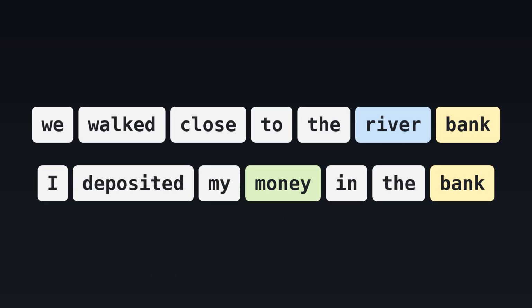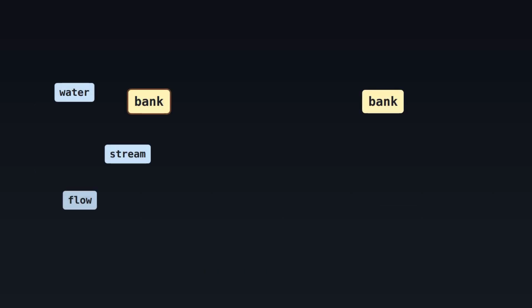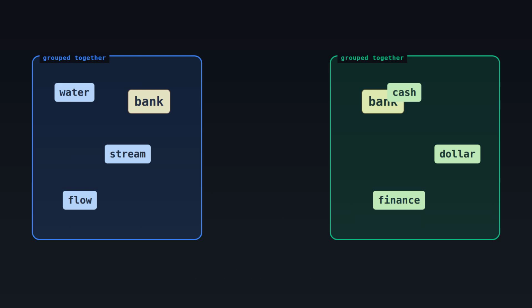Think of human attention. When you read, you focus on what matters most. The other tokens are still part of the context, they just matter less. The bank token's attention focuses on river, or on money. So one bank ends up near water, stream, flow. The other ends up near cash, dollar, finance. When attention focuses on a location, the meaning is determined by the other tokens close to it.